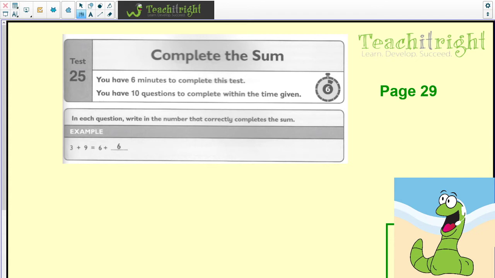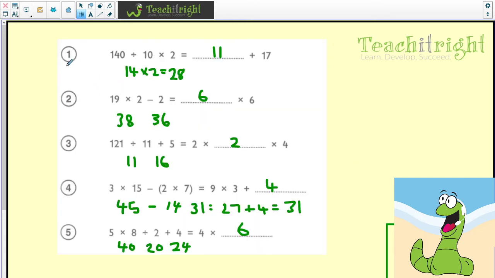Let's have a look at the next section that you've got on page 29, and this is called Complete the Sum. And these are balanced equations. We did some of these during the lesson, so I'm going to reveal to you what the answers are, and talk you through each one in turn. So we've got number 1, 140 divided by 10, which gives you 14, times by 2, gives you 28. So it's really important we make 28 on this side, and of course if you add 11 and 17 together, we also get 28. So we know that that's correct because we've got a balanced equation. So the same on both sides.